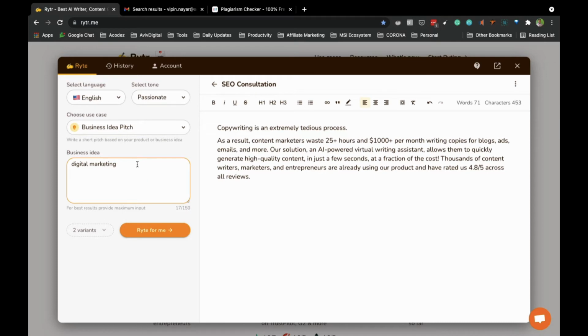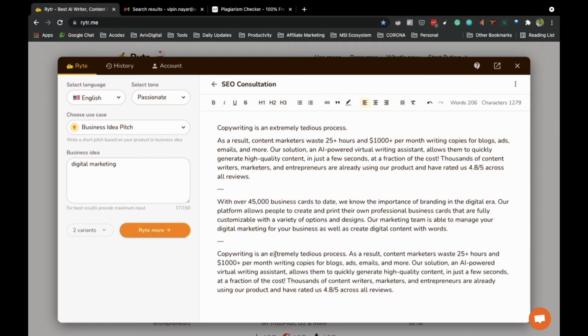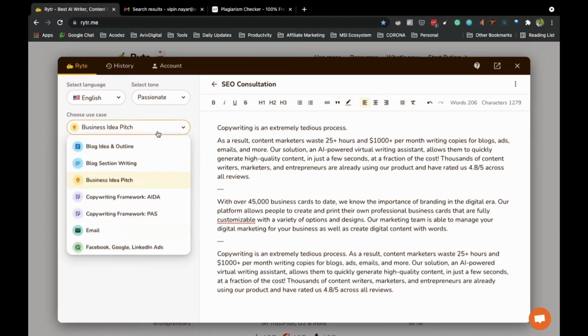If you like thoughtful, or you can choose passionate content and create, and you will see that based on the passionate tone it will give you ideas. So that's the business idea pitch you get.